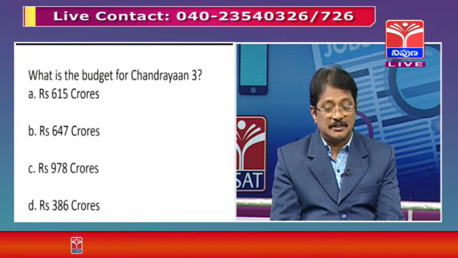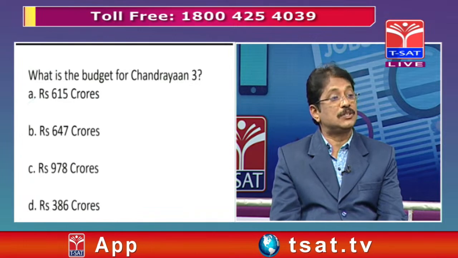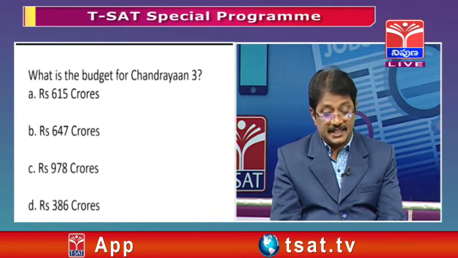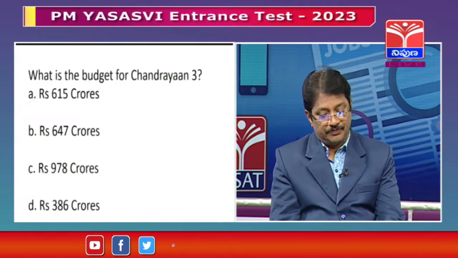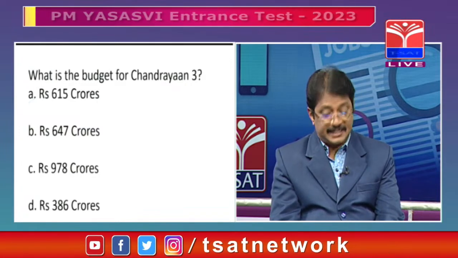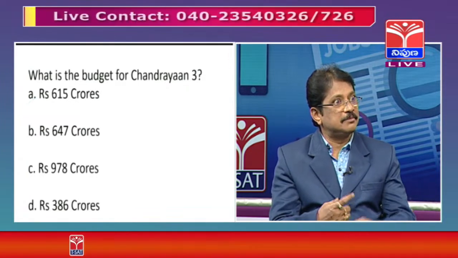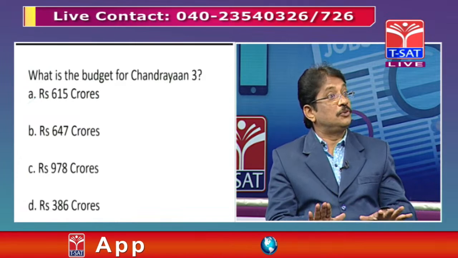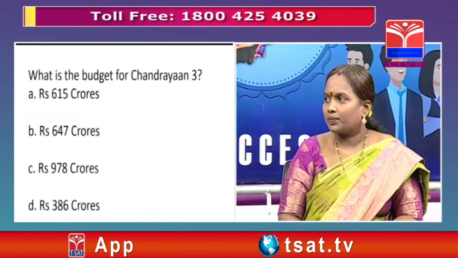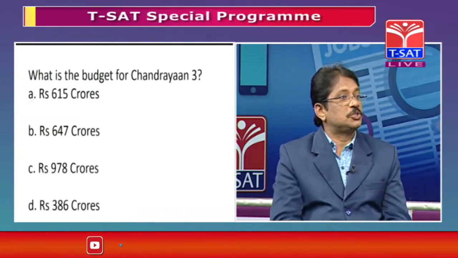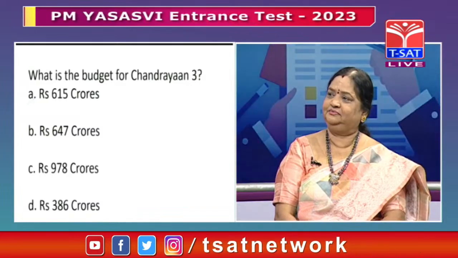So the amount was given as four options: 615 crores, 647 crores, 978 crores, and 386 crores. Generally the children may get confused over here, because for example the children don't know. So I am giving a question to you. You are totally unaware about this answer. How are you going to choose the answer?